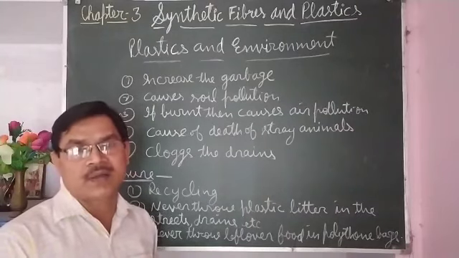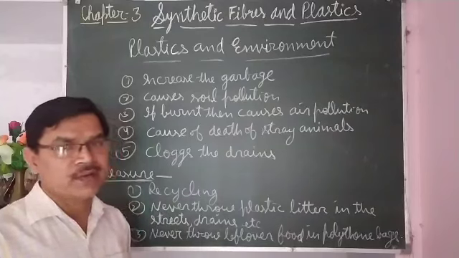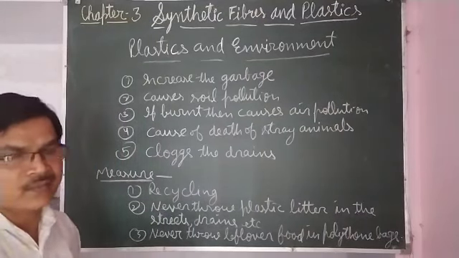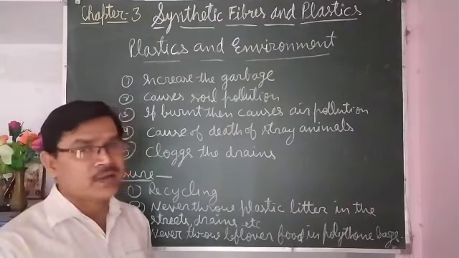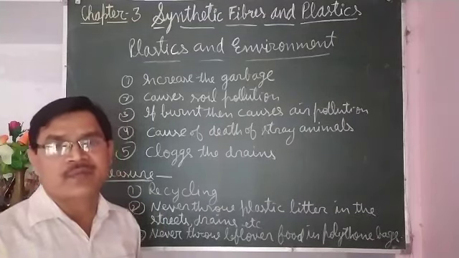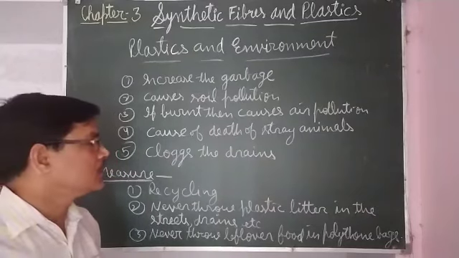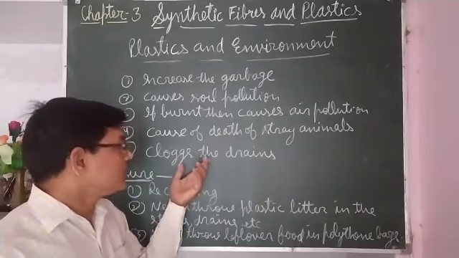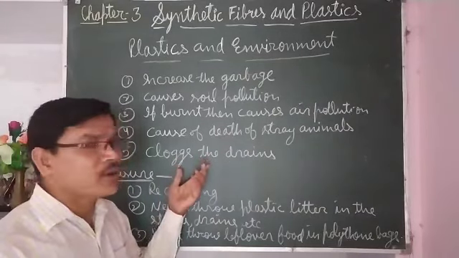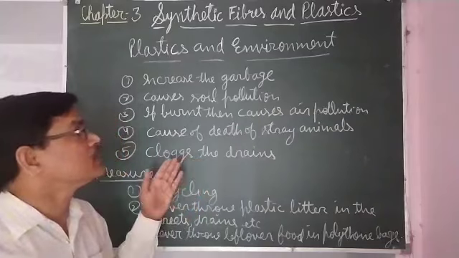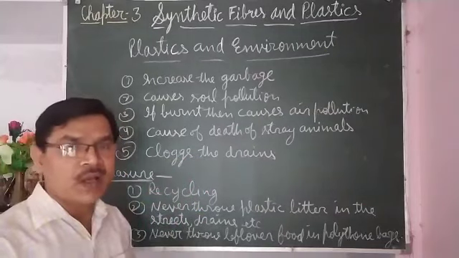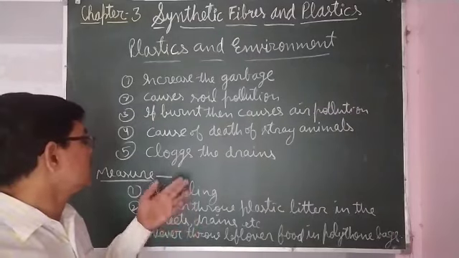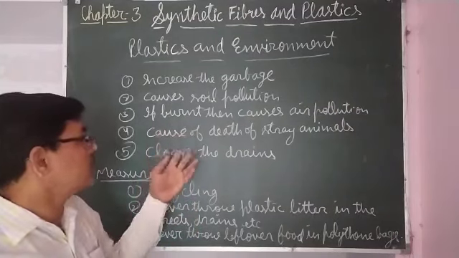If it does not flow, that will cause the breeding of houseflies and mosquitoes, which may become the cause of various diseases like cholera, malaria, etc. So the main problem is the excessive use of plastic and its foolish disposal. These are the various problems.